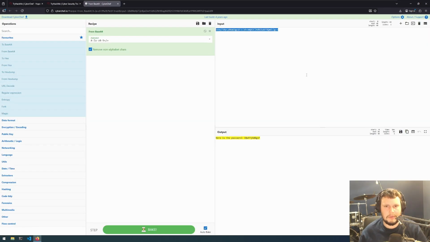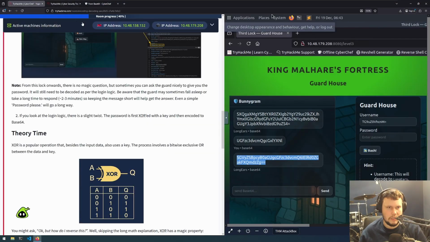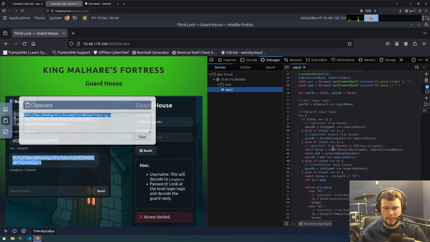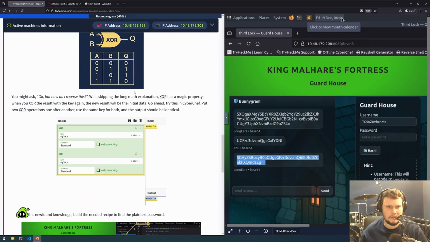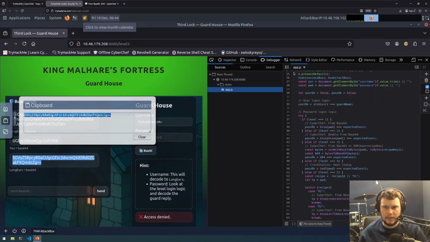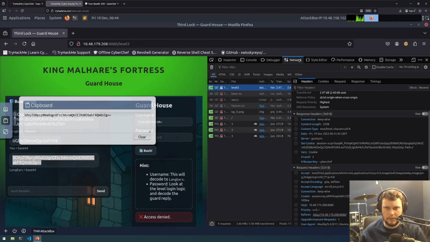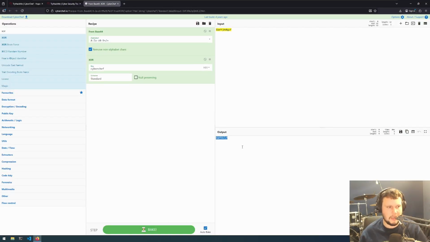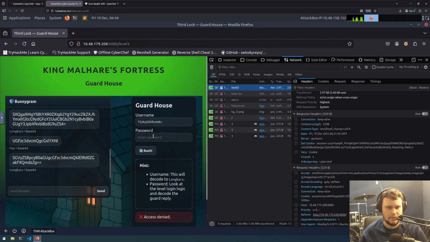Okay, there we go. So we've got that as our input. The logic was enter it, it does the XOR and bytes to base64. So for us it's the opposite: from base64, then XOR. In the network tab, the XOR key was CyberChef. Let's try that. Put that under here. I don't think that's right, but try it. Put that as a password. No, that doesn't appear to be right.